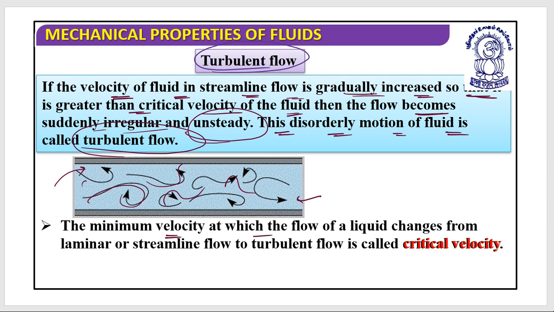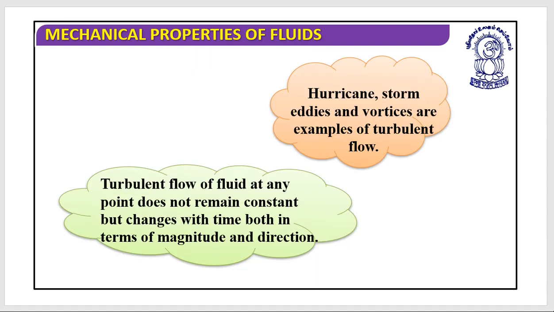The minimum velocity at which the flow of a liquid changes from laminar or streamline to turbulent is known as the critical velocity. Are you clear with this? Do you have any doubts? No? Hurricanes or storms, eddies or vortices are examples of turbulent flow.